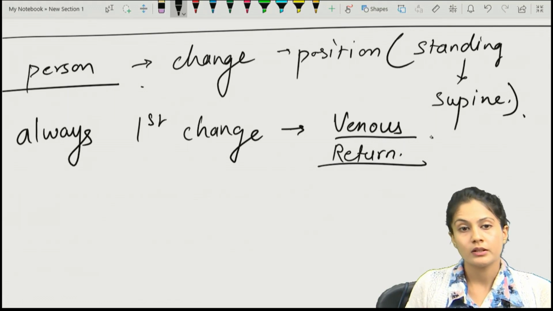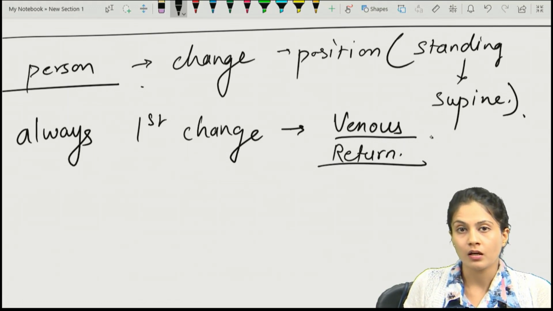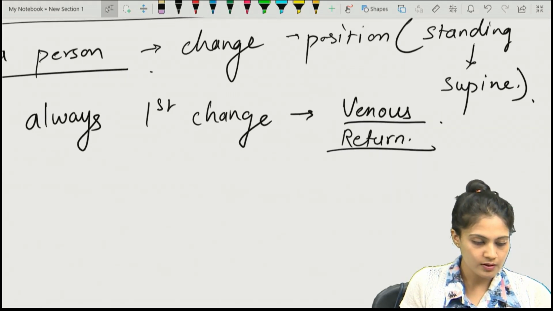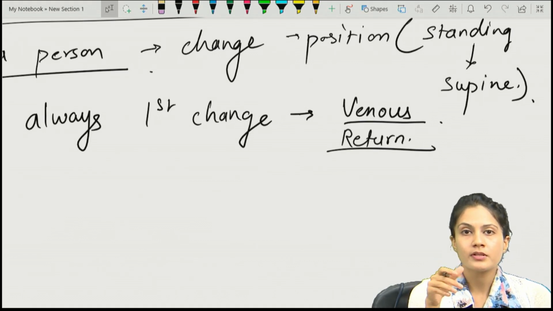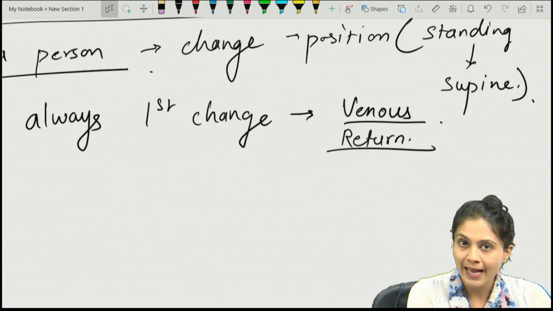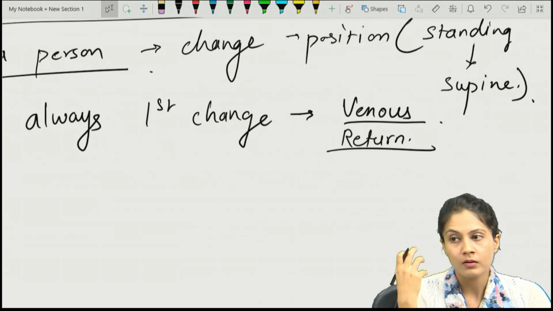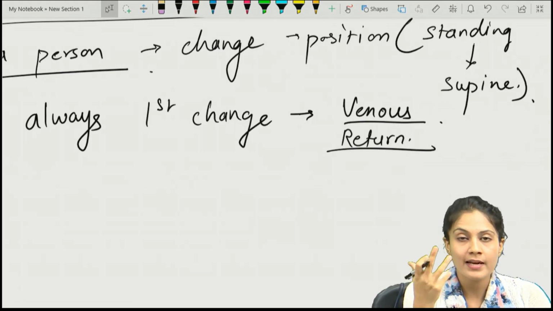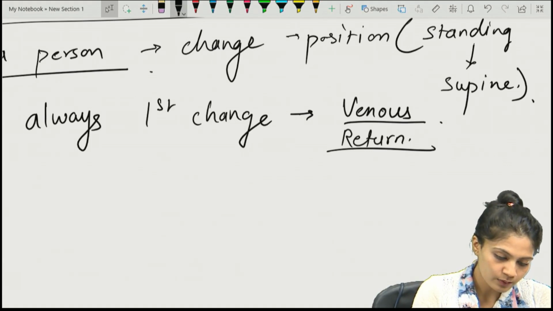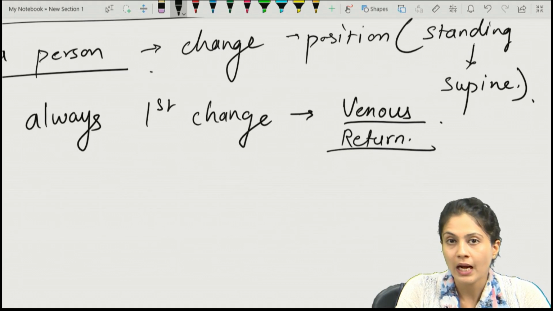And the person is changing position from standing to supine, so whatever blood was pooling in the leg or lower limb veins will come back to the heart.